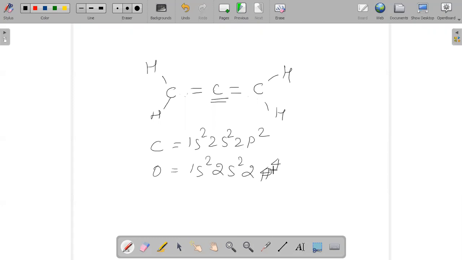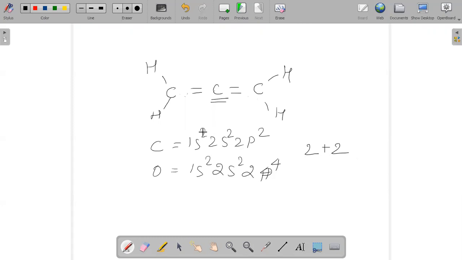For bonding and anti-bonding, 1s2 gives 2 anti-bonding, 2s2 gives 2, so it is 2 plus 2, 4.